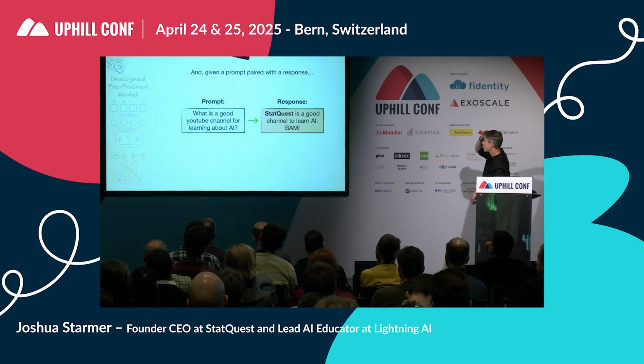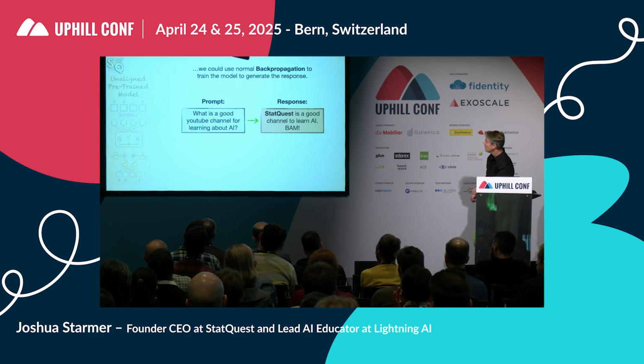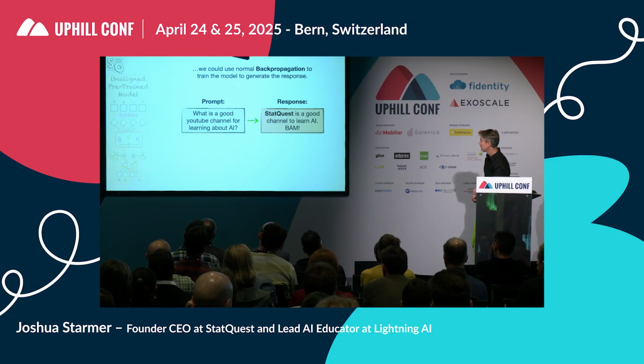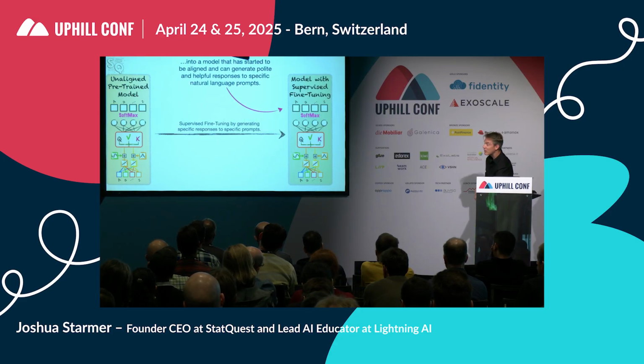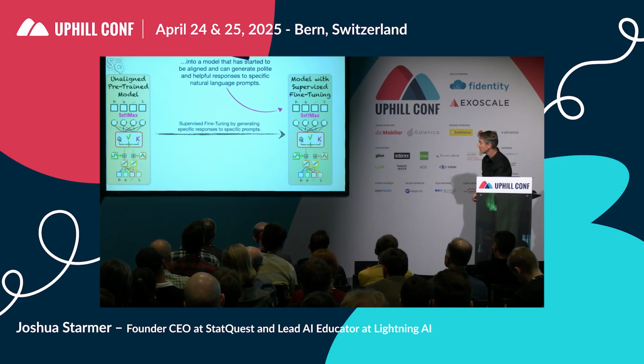And given a prompt paired with a response, we could use normal, everyday backpropagation to train the model to generate this response. As a result, supervised fine-tuning turns our unaligned pre-trained model into a model that has started to be aligned and can generate polite and helpful responses to specific natural language prompts.